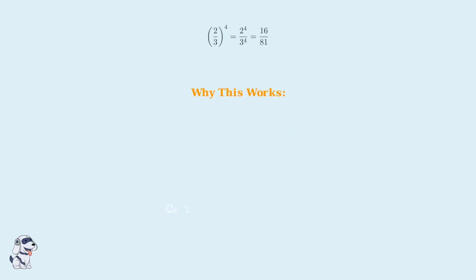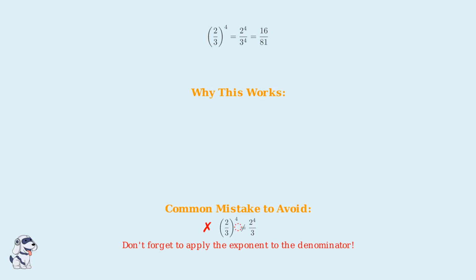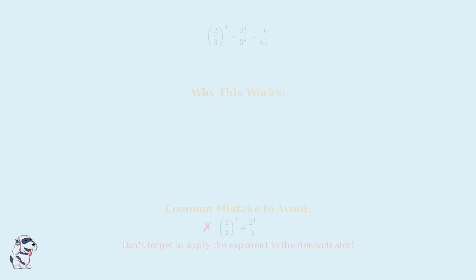One of the most common mistakes students make is forgetting to apply the exponent to the denominator. They might correctly raise the numerator to the fourth power, but leave the denominator unchanged. This is incorrect and will give you the wrong answer every time. Remember, the power of a quotient rule requires you to distribute the exponent to both the numerator and the denominator. This ensures that you're correctly applying the mathematical principles and will always lead you to the right answer.